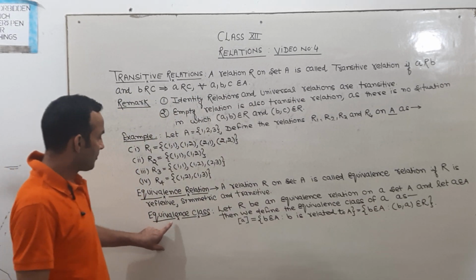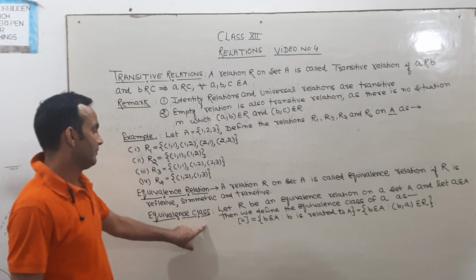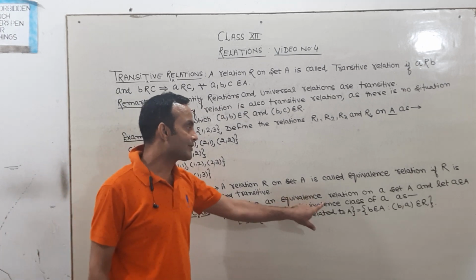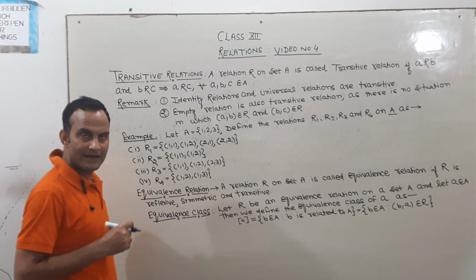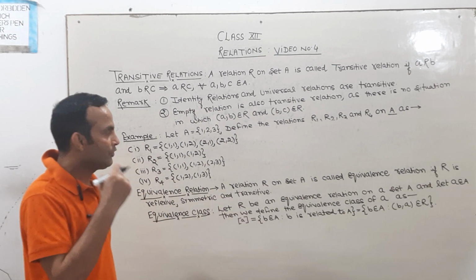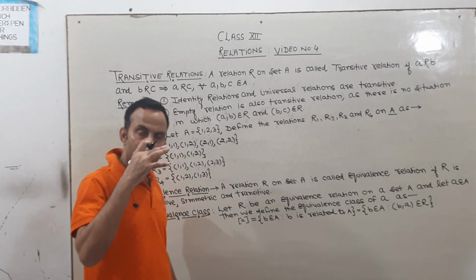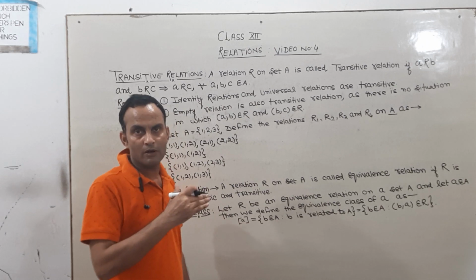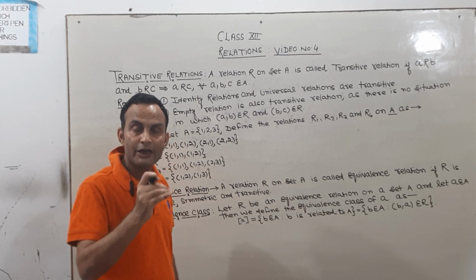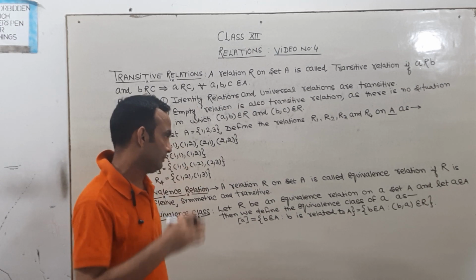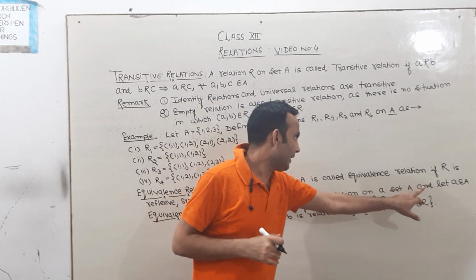Now see, next topic is what? Equivalence class. Let R be an equivalence relation on set A and let small a belong to capital A. To find out the equivalence class in a relation, first of all, we have to check whether the given relation is an equivalence relation or not.